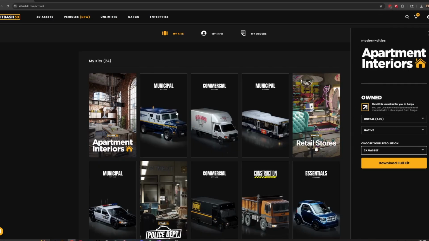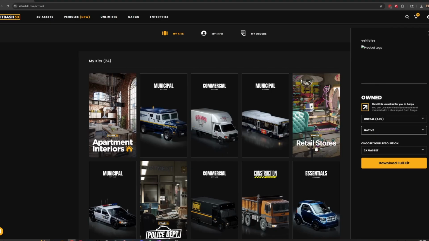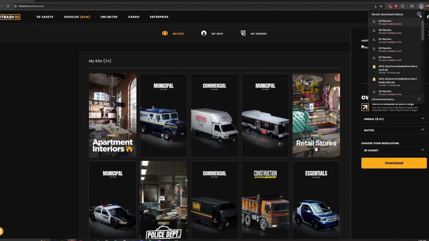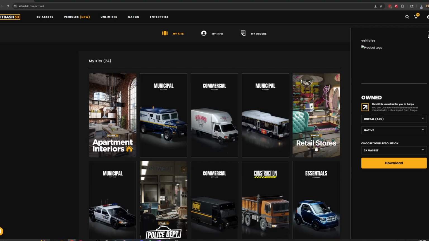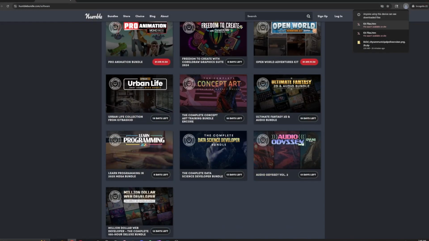Here's the catch: if you want to go and download just one of the cars, look, they need to fix this. Like the product logo isn't there. What the heck? But if you want to do it in Unreal Engine, it's going to give you a bunch of errors. Right there. See, it says you can't download, and then it just keeps doing it over and over. Okay, it keeps downloading over and over. I think you have to do like a 3D OBJ file or something like that. I'm going to exit out of this because it's going to keep doing that over and over.